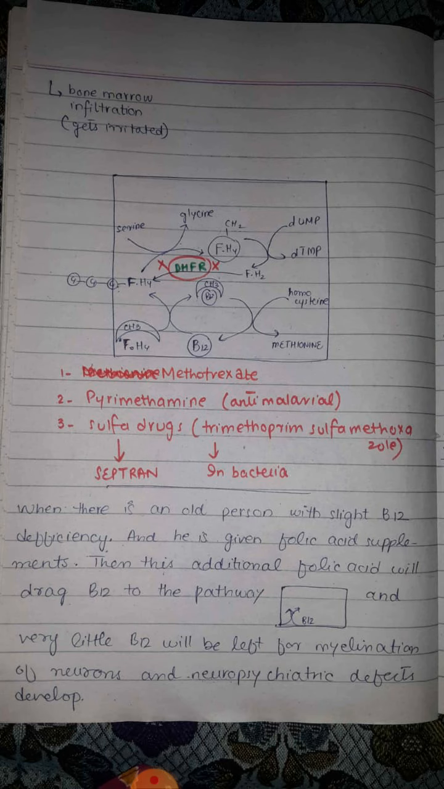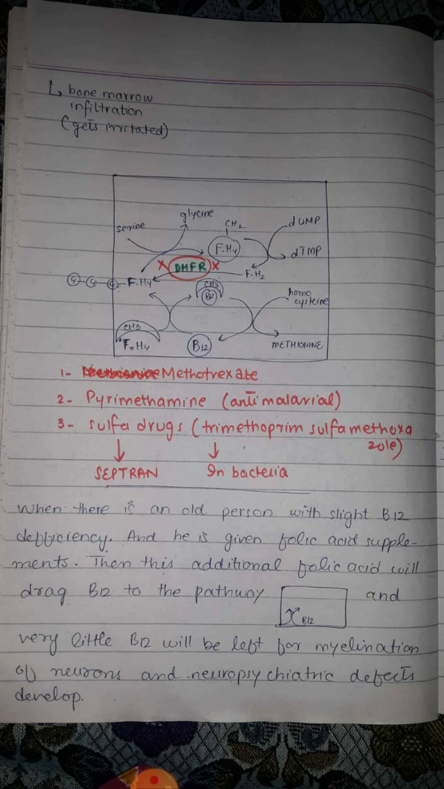There are many drugs which can also cause this disease, macrocytic megaloblastic anemia. What happens is that there are many drugs which destroy some enzymes. For example, there are drugs known as methotrexate, which is an anti-cancer drug, or there is pyrimethamine, an anti-malarial drug, or there are certain sulfa drugs, trimethoprim-sulfamethoxazole, which is an antibiotic. These drugs destroy the enzyme dihydrofolate reductase. When dihydrofolate reductase enzyme is destroyed, then tetrahydrofolate cannot be formed from dihydrofolate, and eventually it results in folic acid deficiency inside the cells.